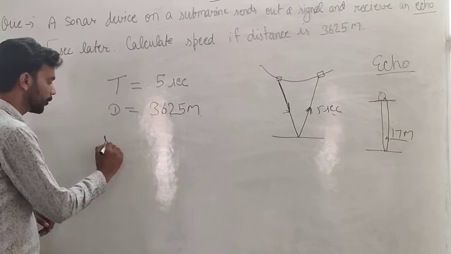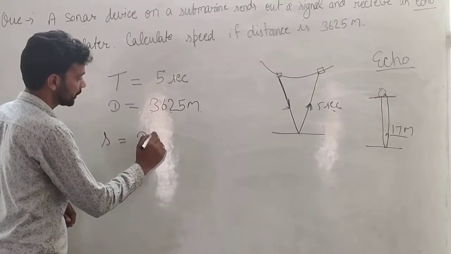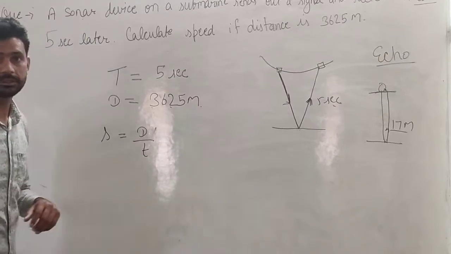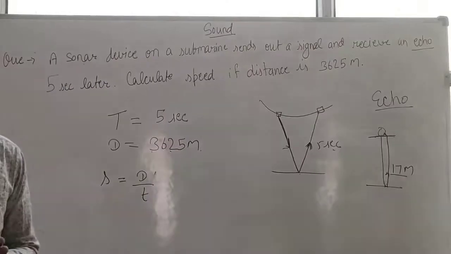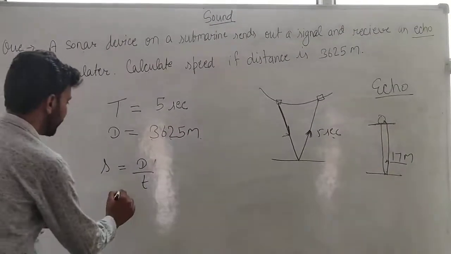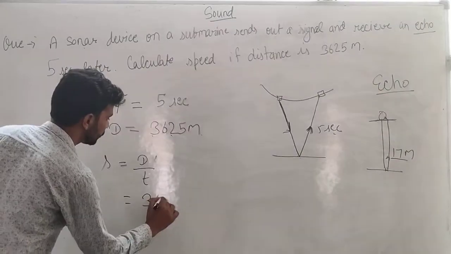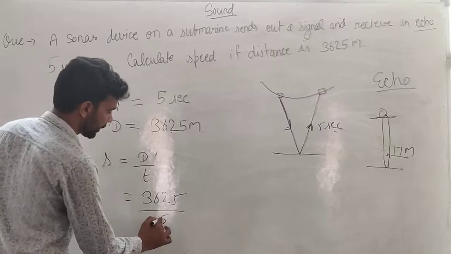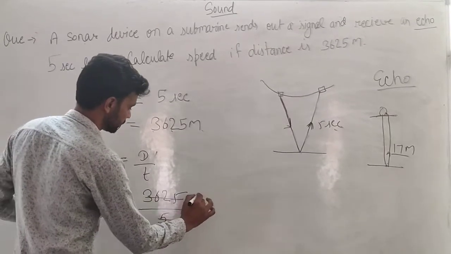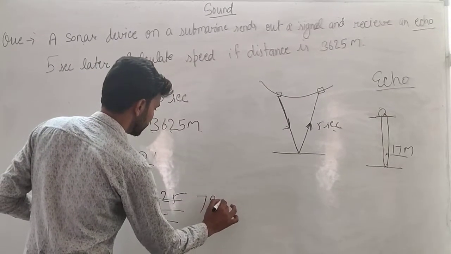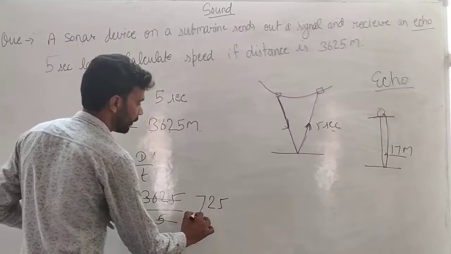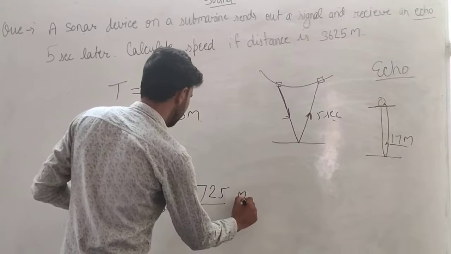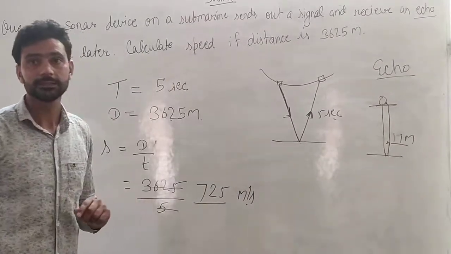We know the formula of speed is equal to distance upon time. So here distance is given as 3625 and time is given as 5. So dividing, we get 725 meter per second as the speed.